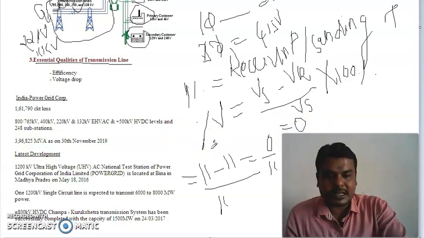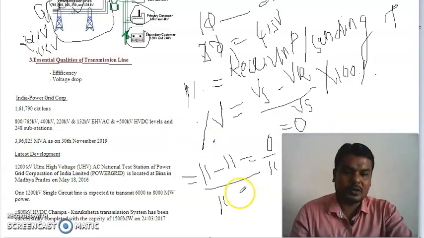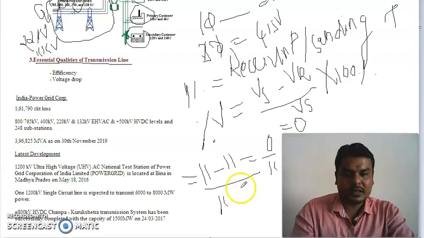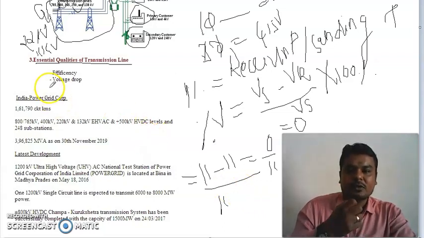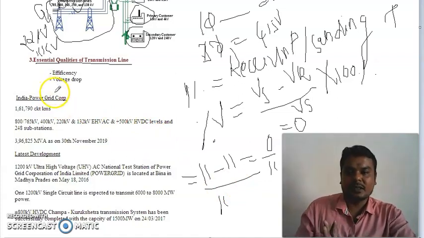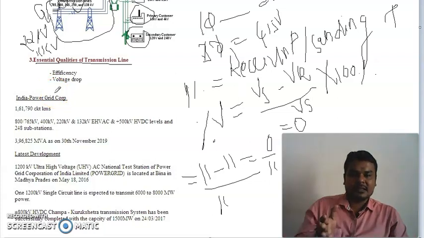If my voltage regulation is very low, then it is indirectly saying that my voltage drop is very low. So for a good transmission line, your voltage regulation should be low. Similarly, the voltage drop should be low. So the qualities of a transmission line are higher efficiency and lower voltage drop.